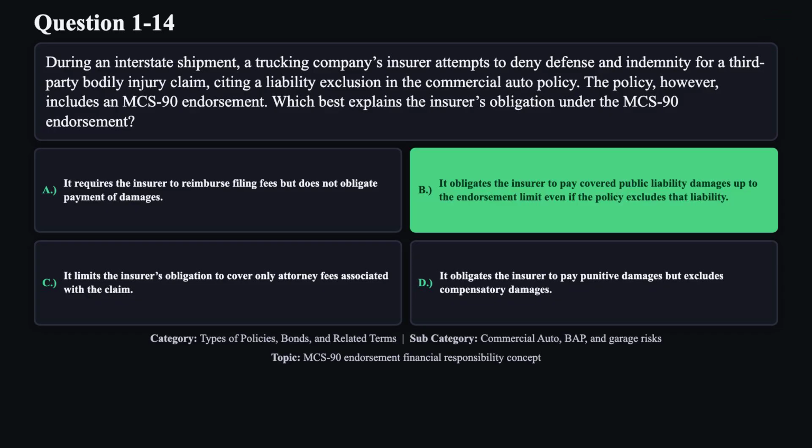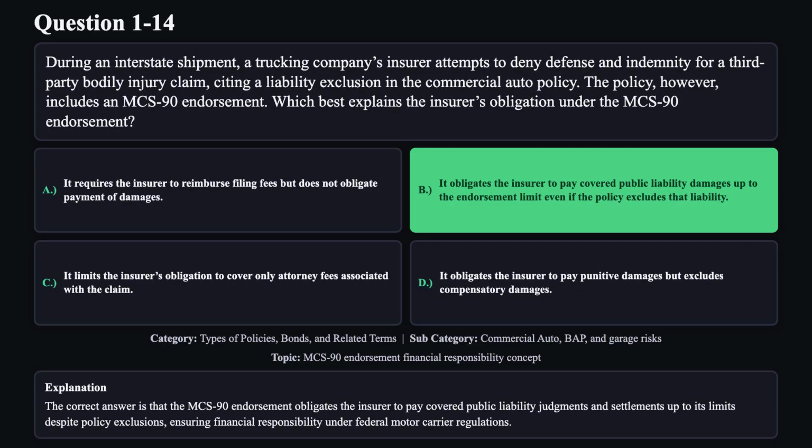The correct answer is B. The correct answer is that the MCS90 endorsement obligates the insurer to pay covered public liability judgments and settlements up to its limits, despite policy exclusions, ensuring financial responsibility under federal motor carrier regulations.